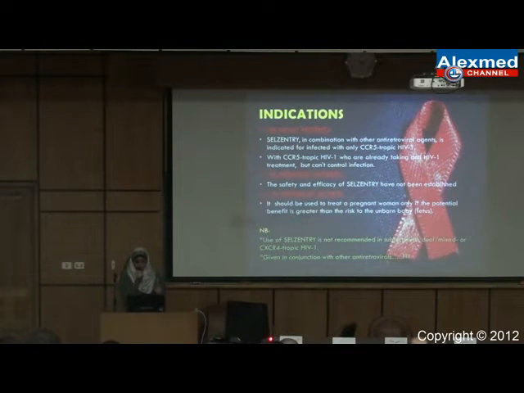As for the pediatric, the safety and the efficacy of Selzentry haven't been ensured yet, so it is not given to pediatrics. As for the pregnant women, after weighing benefits against risks, I should decide. If the risks are more, I shouldn't give it to her. If the benefits are more, I will give it to her to prevent the transmission of the virus from the mother to the fetus.